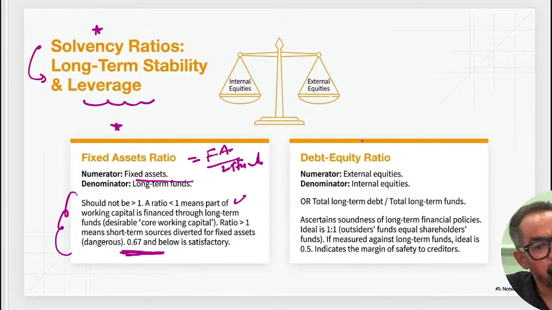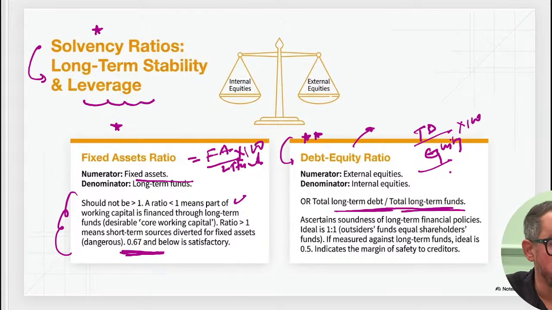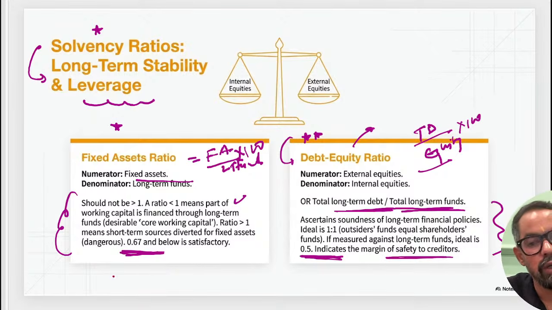When it comes to debt to equity ratio, this is the most frequently asked one. Debt divided by equity. Okay? So total debt divided by equity. That is your debt to equity ratio into 100, because all will be in percentage only. So that is the case of this one. So long term debt divided by long term funds or equity. We generally consider 1:1, with 0.5 as a margin of safety to the creditors, which is generally known under this.